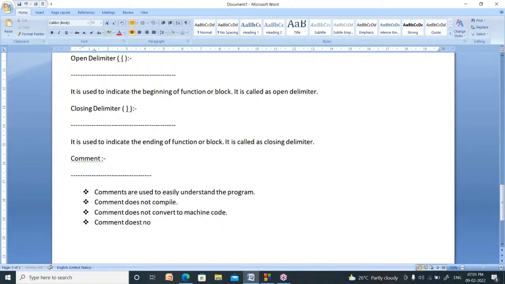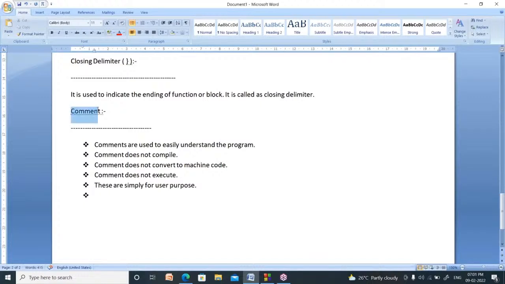Comments do not execute. These are not compiling, not converted into machine language, and not executing. Then what is the use of these? These are not for the compiler; these are just for the user. So these are simply for user purpose, right?